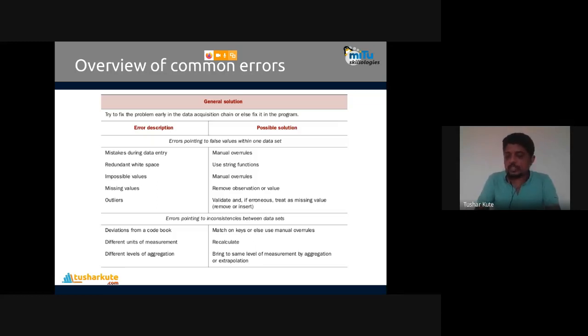Deviations from a code book. I have extracted data, but it is wrong. So matching a key, or else a manual override, is also possible. You can match it. I will talk about this in detail. Then, different units of measurement.